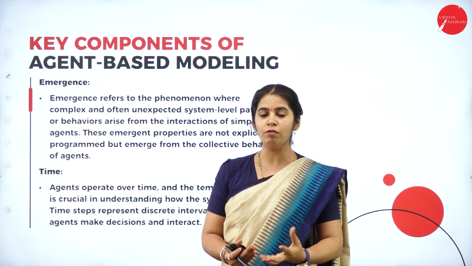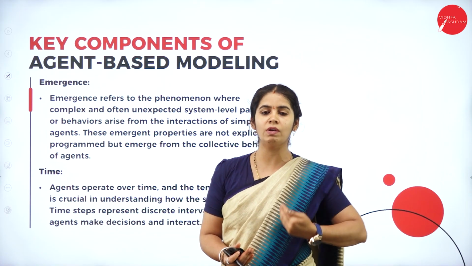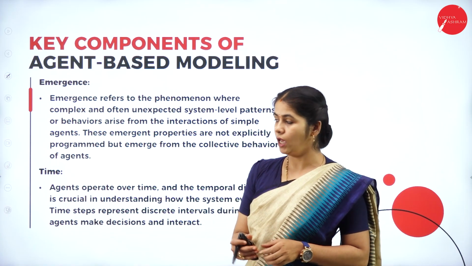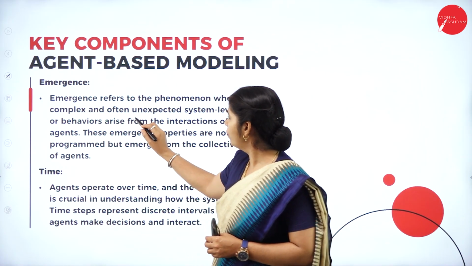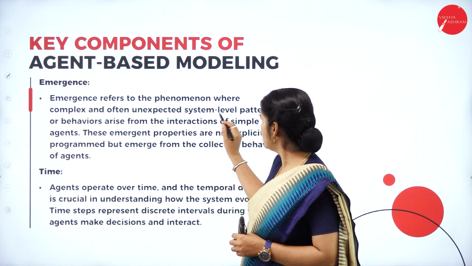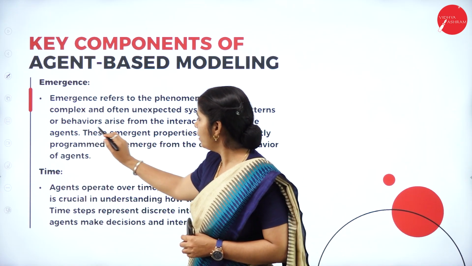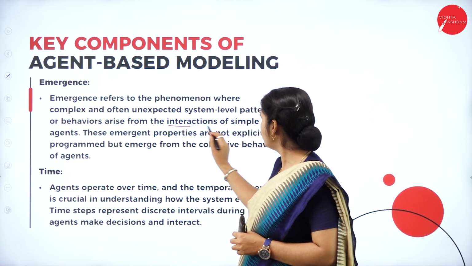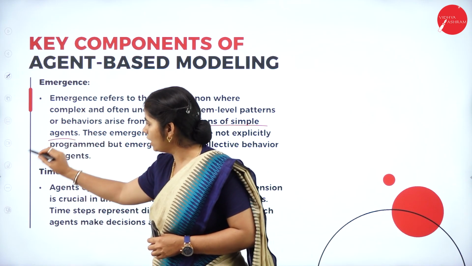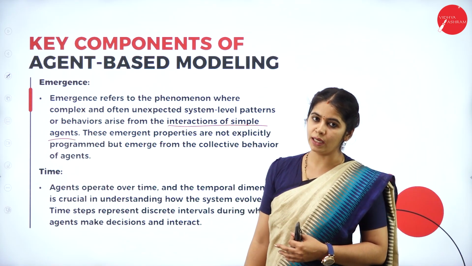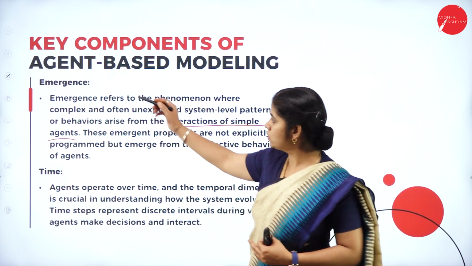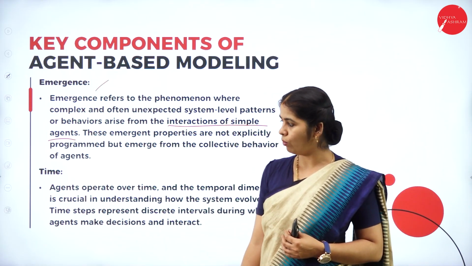It comes with previous experience or when we are interacting with other agents. It refers to the phenomenon where complex, often unexpected system-level patterns or behavior arise from the interaction of simple agents. When we interact with the agents, some new ideas emerge. That is also a key component.